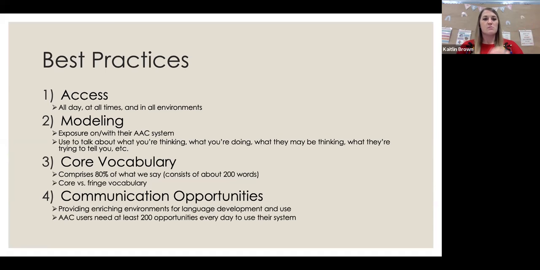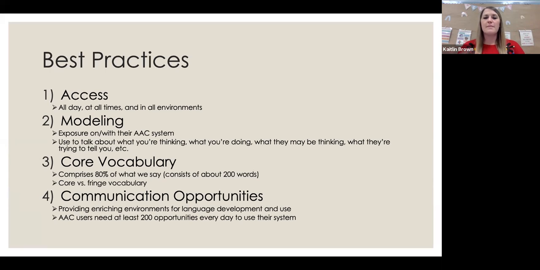The next one is modeling. So of course, exposure. So just like we talk about with our early intervention kids, and when we're working with a child with just a language delay, what do we tell our parents? Model, expose them, express yourself, talk about everything you're doing, what you're doing, how you're doing it, what you're using to do whatever it might be.